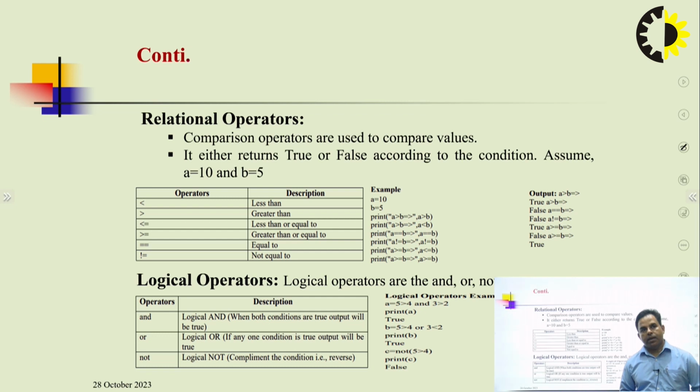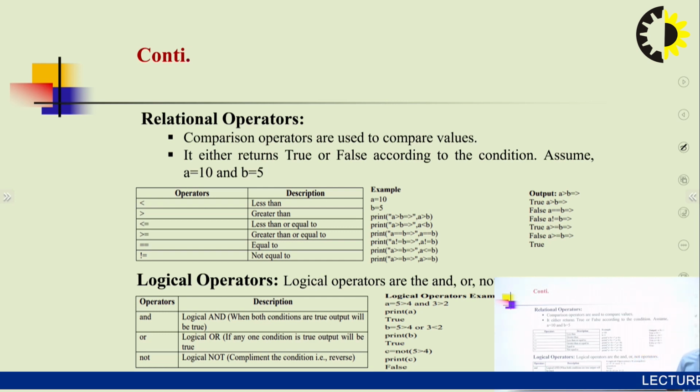The second category inside the operators is relational operators, which are used in Python program development. Relational operators are also known as comparison operators, meaning comparison operators are used to compare values. These relational operators are basically used for comparing values. And the second point is that it returns either true or false according to the condition.